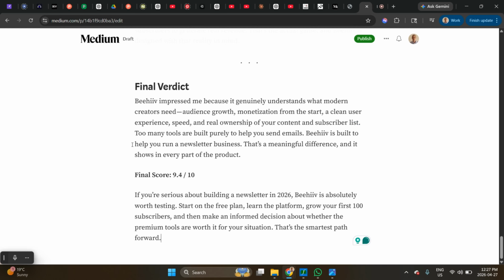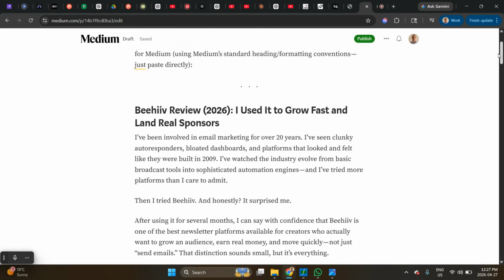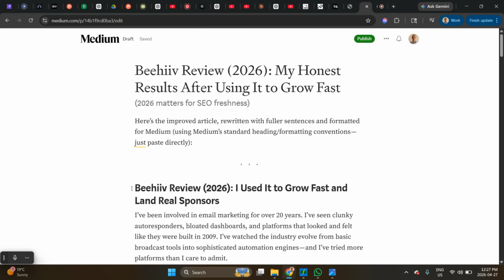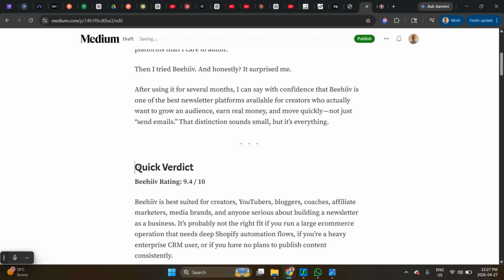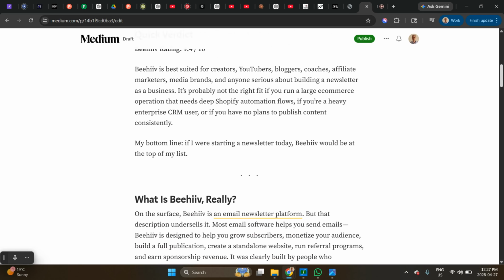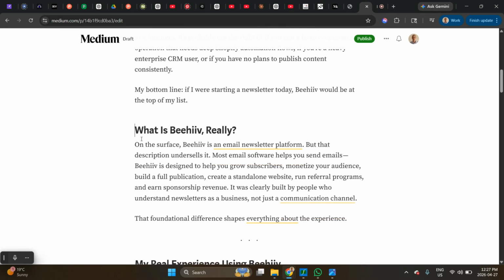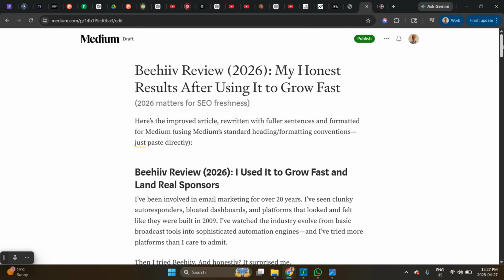Copy, paste. So after I've done the subtitle and the title, so you get right in here. It actually looks like a Medium article. I get rid of these 3 lines. It looks too AI to me. But I would put the whole thing into here, get rid of those, right? And then what I would do is, it should take longer than what I'm showing you, but I'm going to show you what I would do. All right. So I get rid of those like 3 dot dividers, and then I'd read the whole thing and I'd go through it and think, okay, I'm going to add my 2 cents wherever I can.